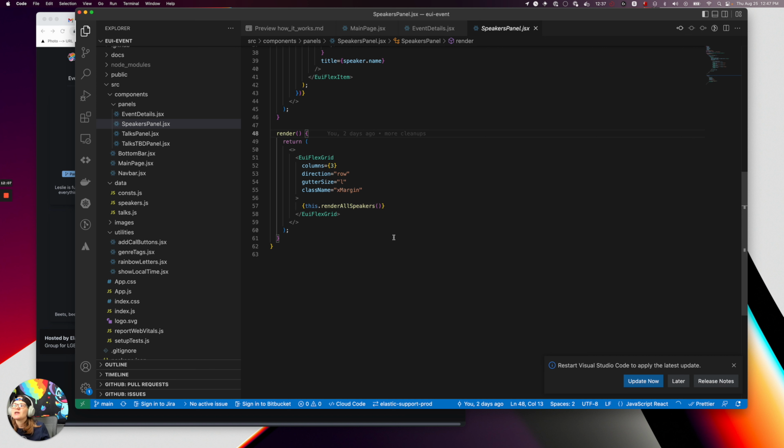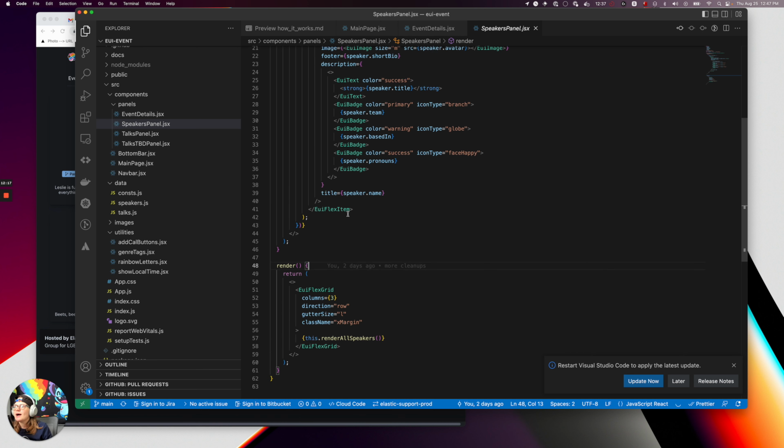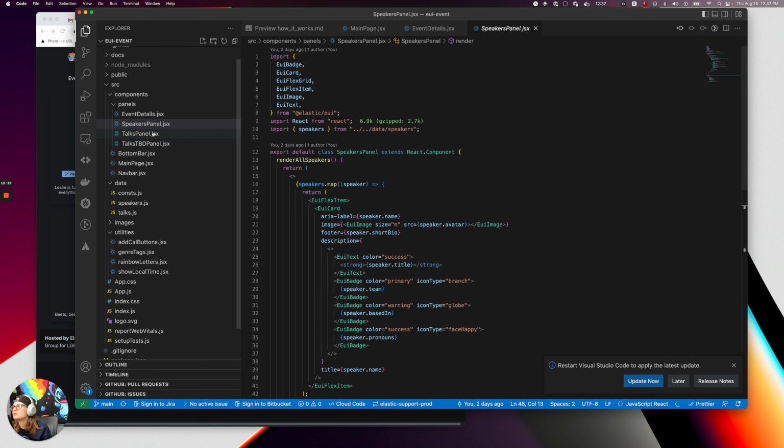It's probably one of my favorite things about EUI: there's a great combination of, cool, this is pre-built and ready to go, plug and play. But if you really want to customize something, there's tons and tons of options to do that. So I'm a big fan of that. And that is the speakers grid.